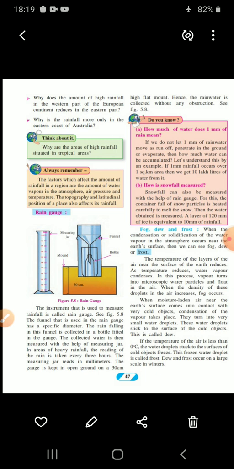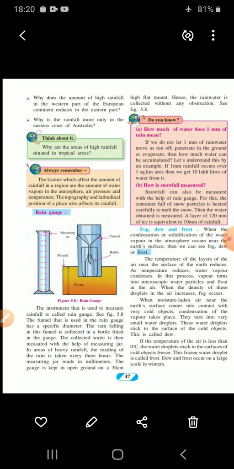I told you on the first page of this lesson that when the moisture-laden air near the Earth's surface comes in contact with very cold objects, condensation of that water vapor takes place because the temperature is very low, and this water vapor turns into very small water droplets. These water droplets stick to the surface if the surface is very cold. This is called dew. So we can also witness dew in the early morning above the grass or any leaves.